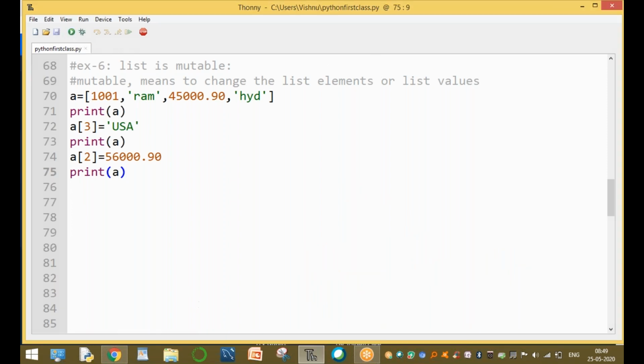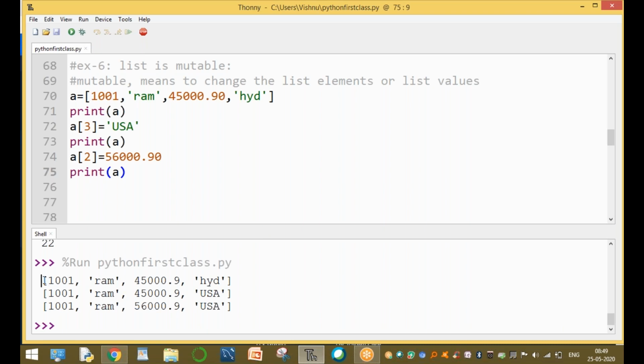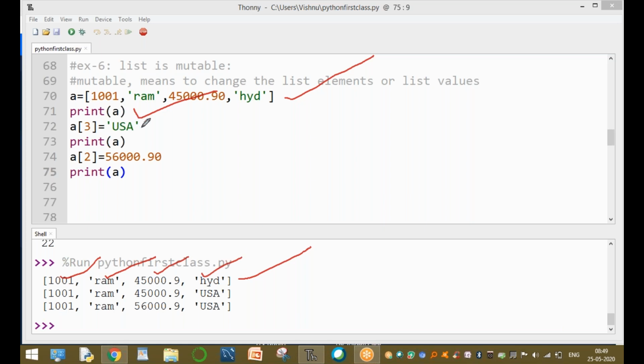Run this command. The very first time, print of A prints the values: Hyderabad, 1001, RAM, 45,090 paisa, and Hyderabad. Clear. Now here the A of 3 value is changing. The original value is Hyderabad. This original value can be changed during execution of the program. A of 3 value is changing to USA. After changing, print the value.